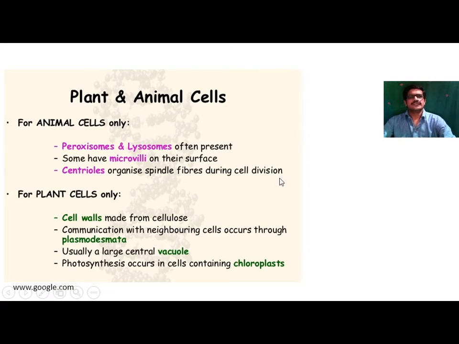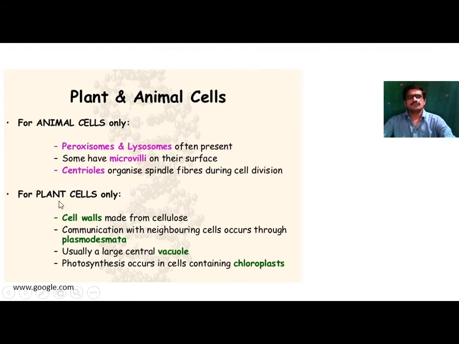Besides this, it consists of peroxisomes, lysosomes and microvilli. Then in the animal cell there is the presence of the centriole. This centriole forms the spindle body during cell division in animal cells.